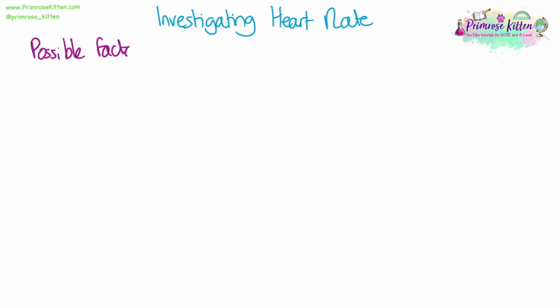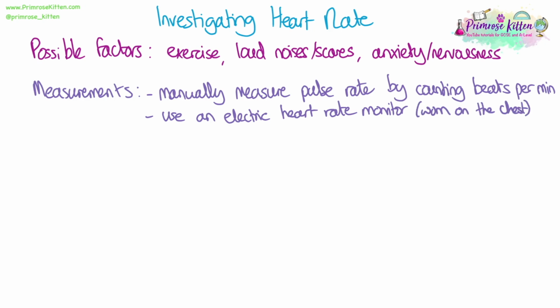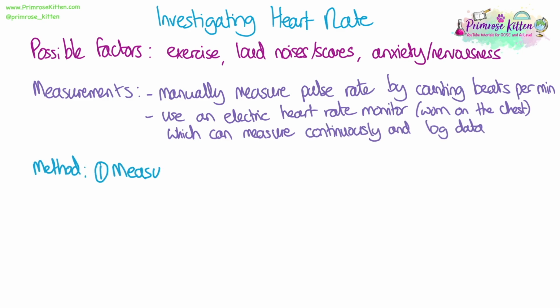Investigating heart rate. There are different factors that you can measure in this investigation that could affect your heart rate, such as exercise, loud noises, being scared, or anxiety. To take measurements, you can either manually measure the pulse rate by counting beats per minute, or beats within 15 seconds and then multiplying by 4, using two fingers on a pulse point, or you can use an electric heart rate monitor, which is often worn on the chest and can measure continuously throughout the experiment, and then you can record changes.